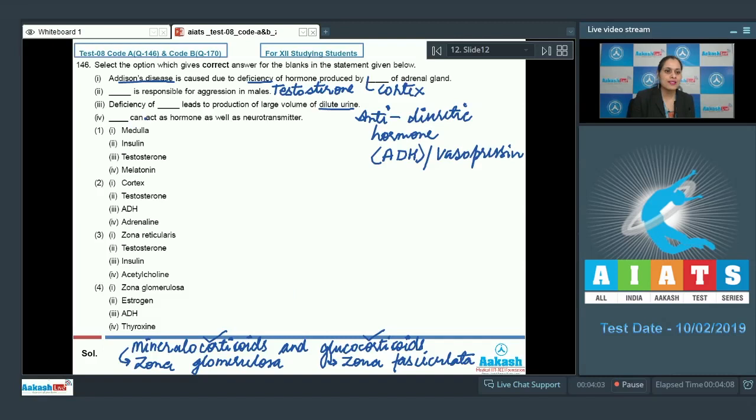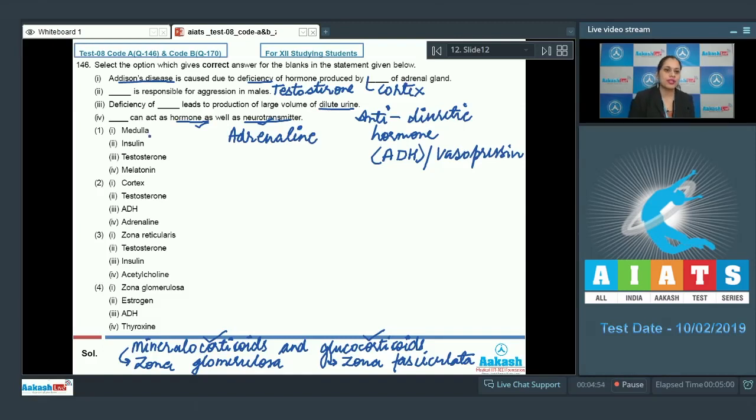The next statement is blank can act as hormone as well as neurotransmitter. The hormones which are released from the medulla of adrenal gland can act as hormone as well as neurotransmitter. And the hormone is adrenaline. Now let's discuss the options.